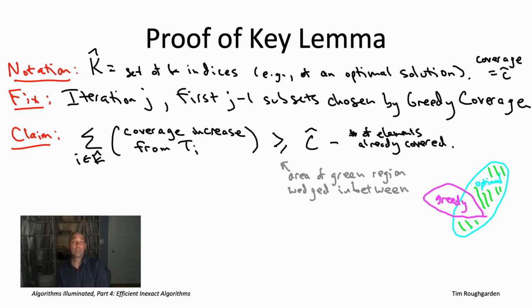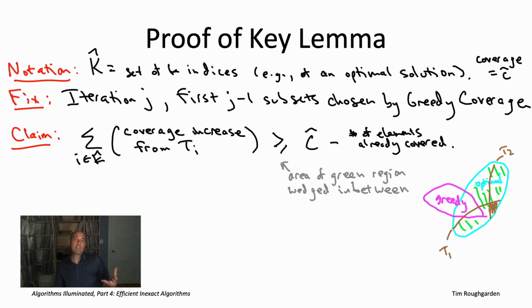So now let's move on to the left-hand side, which I want to argue has value at least as big as the green region. So now we're going to want to think about the k subsets that belong to the reference solution, to the subsets corresponding to capital K hat. So in the cartoon, I've drawn 2 of them. I've drawn a T1, I've drawn a T2. Both of those are part of the 10 subsets, say, of the reference solution K hat. You'll notice that they overlap a little bit. So that's the dark shaded region in brown is where those 2 subsets overlap.